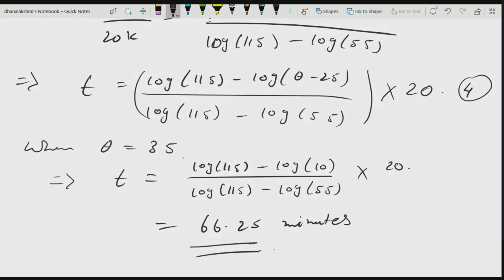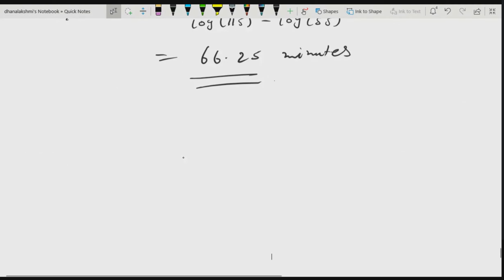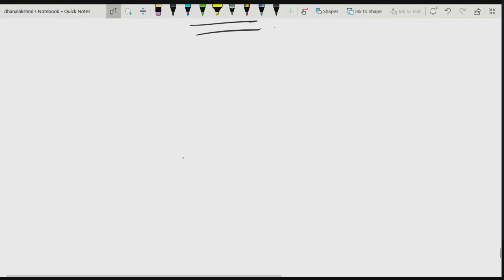Will you be able to solve the problems related to this one? Yes, ma'am. Okay, so what I'll do is I'll post a few problems today. You try to solve them, and in case you have any doubt, we can discuss it in the next class. Now let us see the law of natural growth and decay.